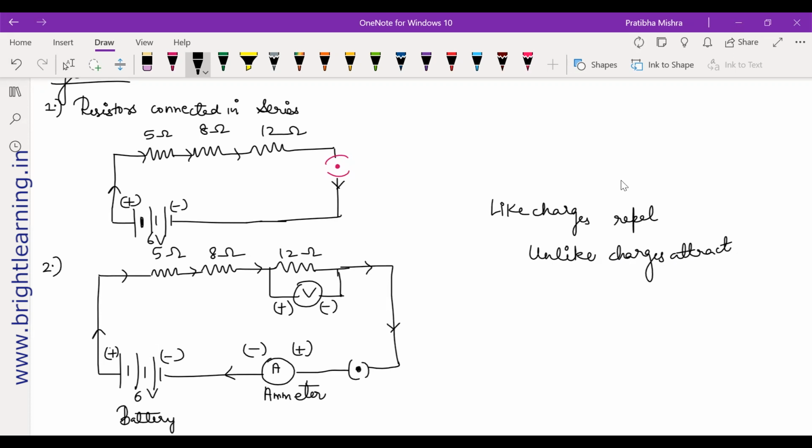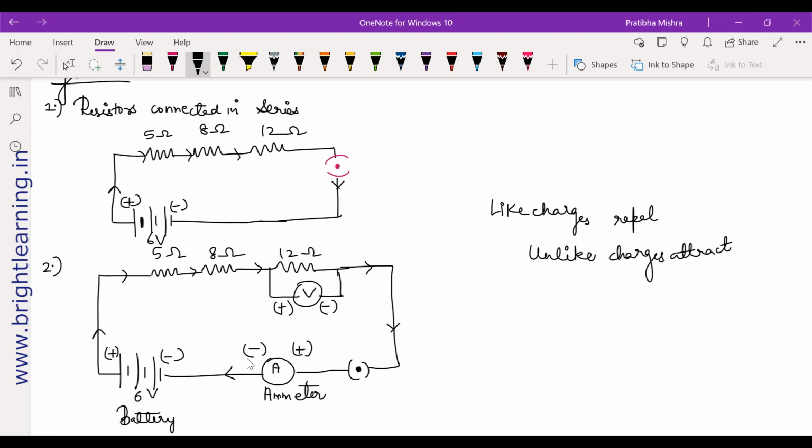Okay. All right. Any doubts here now? No doubts? Okay. All right. So just remember one thing, that the ammeter is always connected in series and the voltmeter is always connected in parallel with the resistors. Okay. Ma'am, I don't understand why you have put two minus signs together. There's minus on the left side and plus sign on the side of the ammeter.